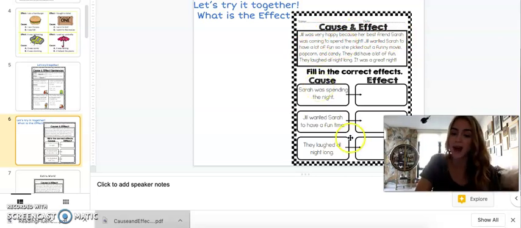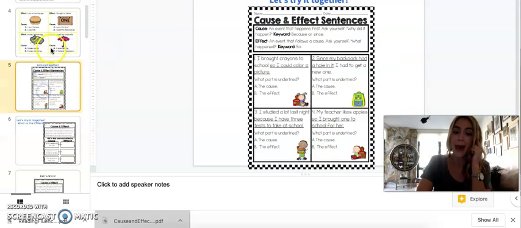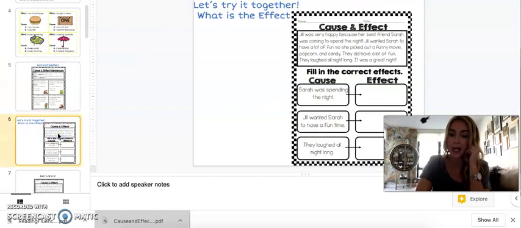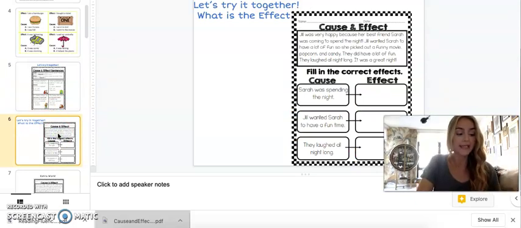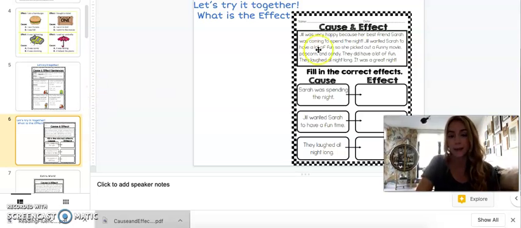Jill wanted Sarah to have a fun time. Let's think about the effect of that. What is the effect? Remember, we can always go back and think about, okay, what is the cause? What is the effect? The effect is what happened. So let's go back. Jill wanted Sarah to have a fun time. Well, what happened? Jill picked out a movie, popcorn, and candy. It says it right over here.